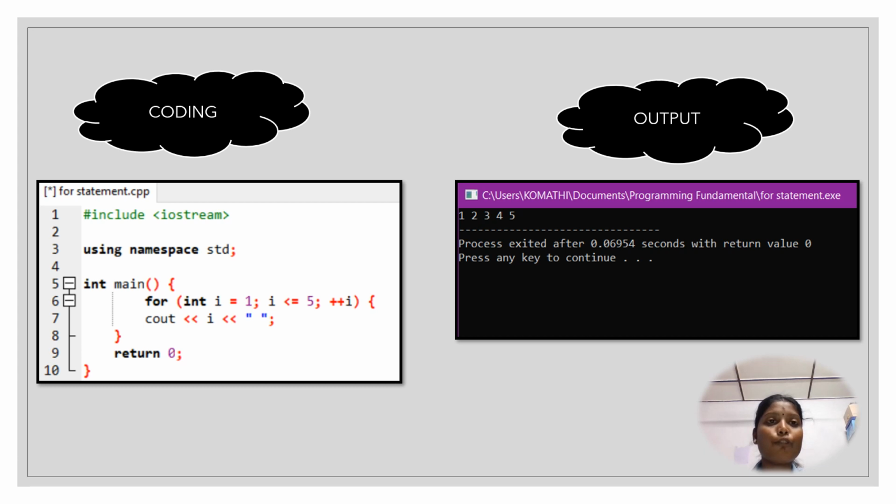Int main, for int i = 1, i <= 5, and I have used the incrementation i++, and there is a return 0 statement. Here we know that the for loop will be executed 5 times. I think you understand well what the for loop statement is.